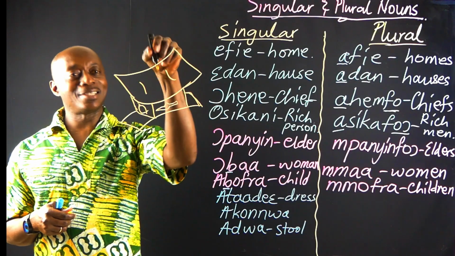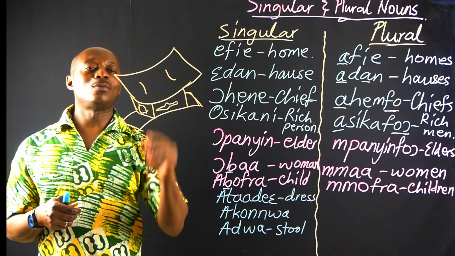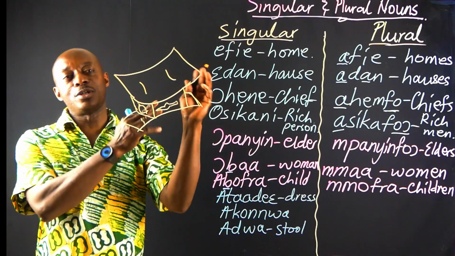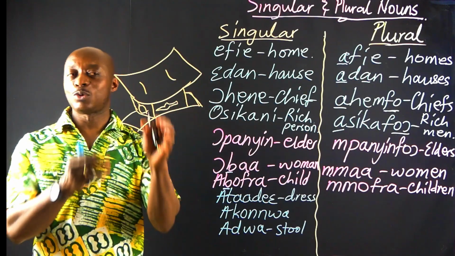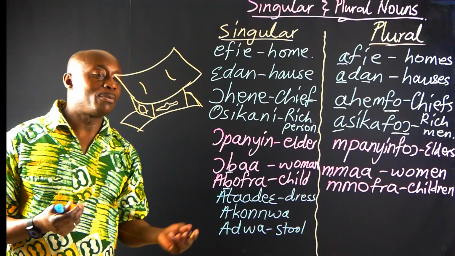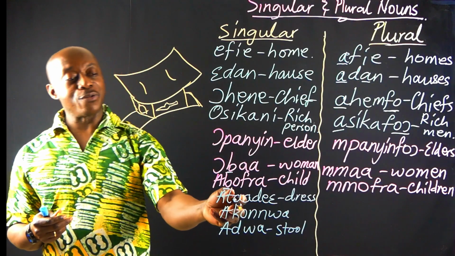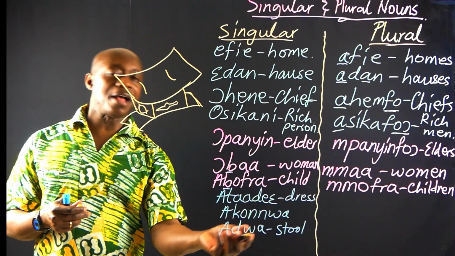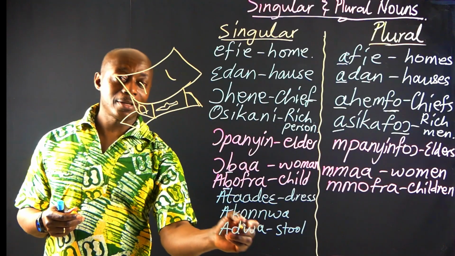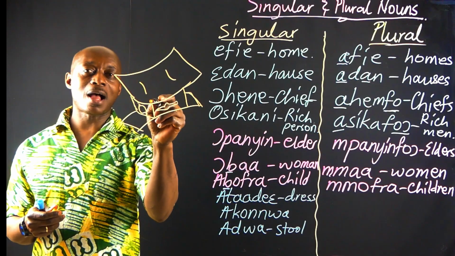In actual sense, this is asaa. And that is why we say Sikadwa Kofi, referring to the golden stool of Asante. However, most people use asaa for akonya and akonya also for asaa. Whatever. But if we are saying asaa, in actual sense, this is what we are referring to.